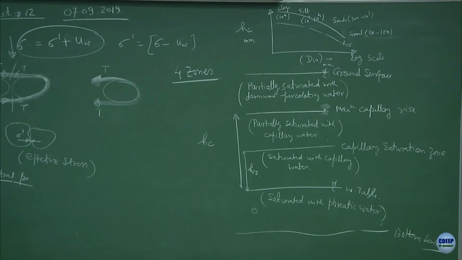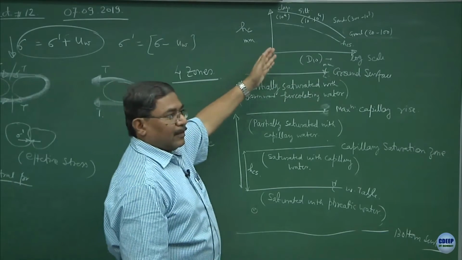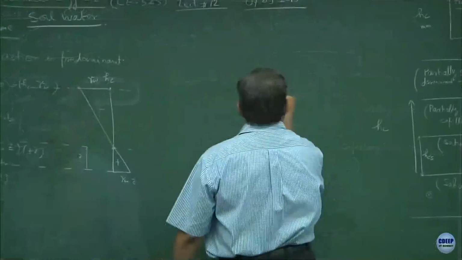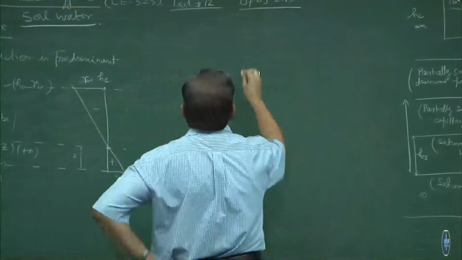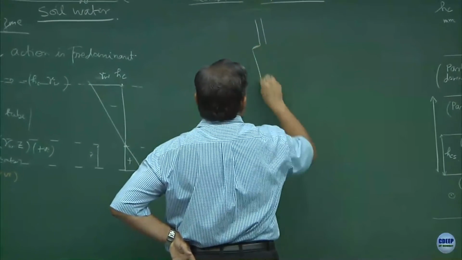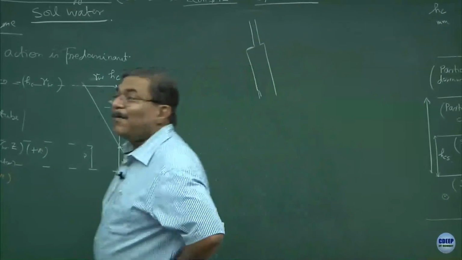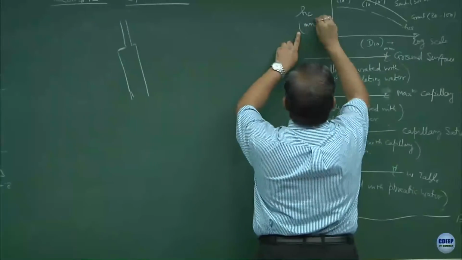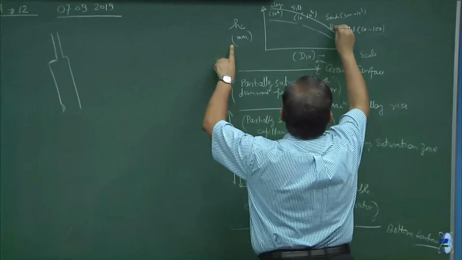I hope now you can get an answer that why in deserts cactus survives, and cactus can lift water from 100 meter, 200 meter. Suppose if I give you a capillary tube, sorry, HC is in millimeter, or this is HC and this is HCS.